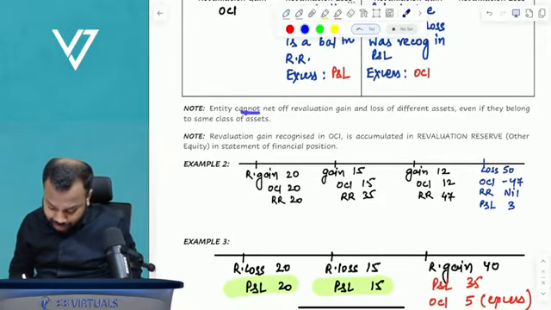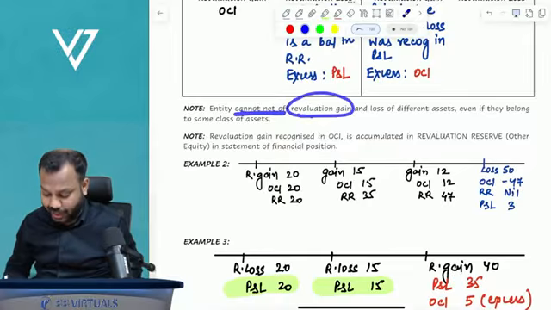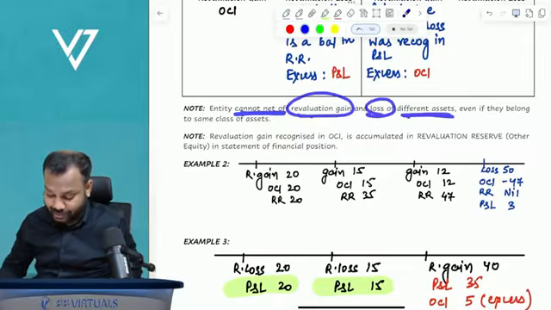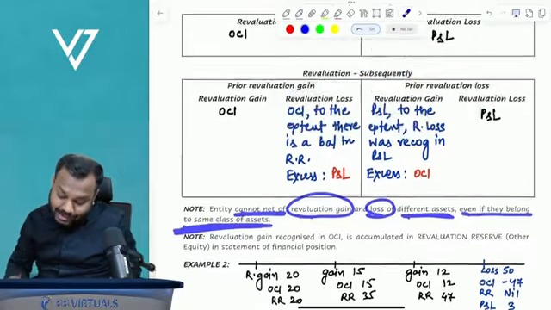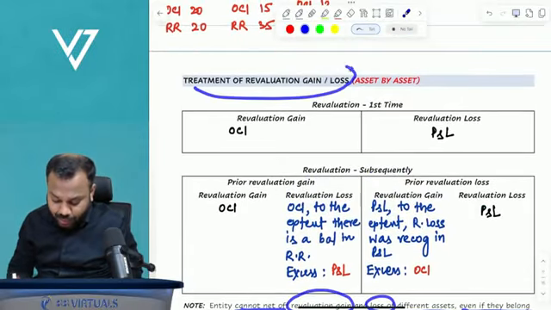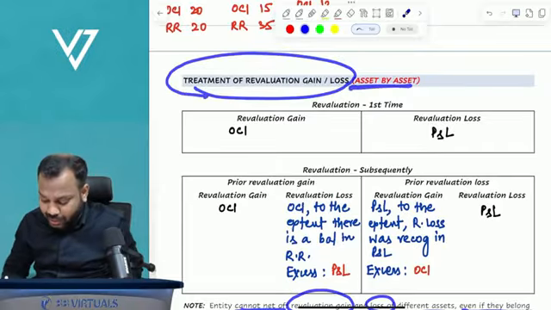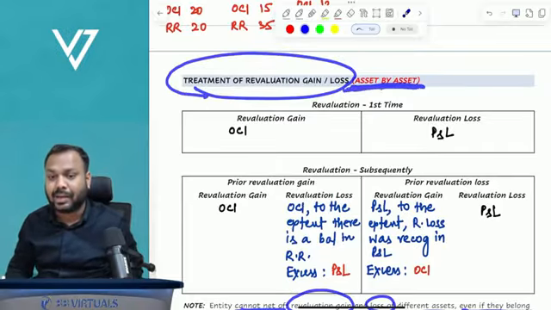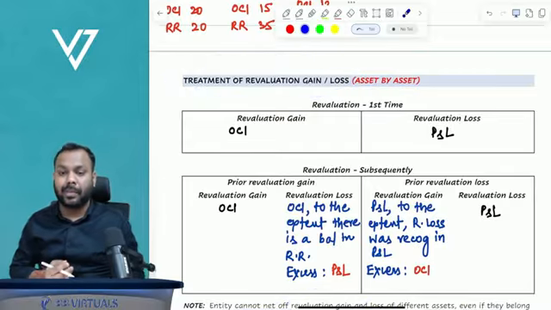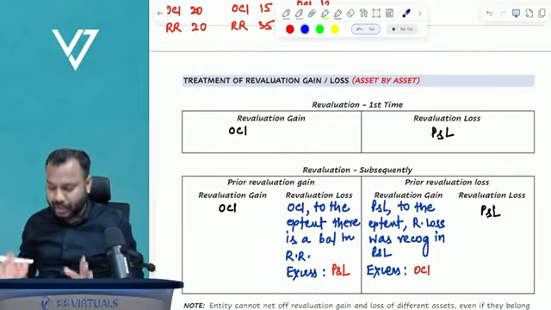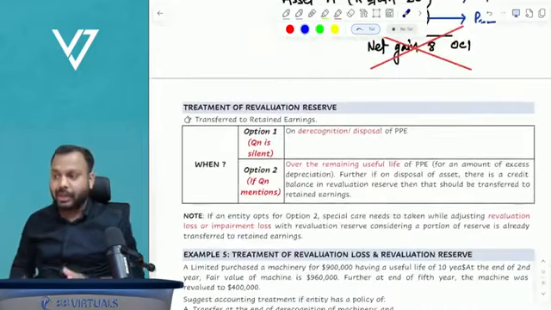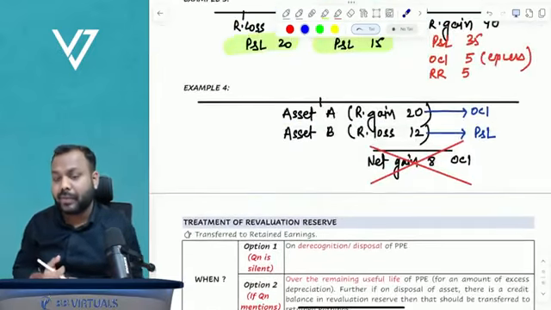Entity cannot net off revaluation gain and loss of different assets even if they belong to same class of assets, and that's the reason why I have written here: treatment of revaluation gain or loss is taken care of asset by asset basis. Loss and gain of different assets cannot be netted off. Is it clear everyone?